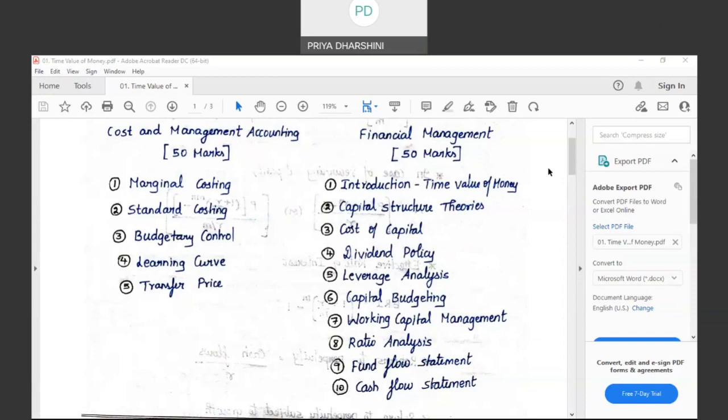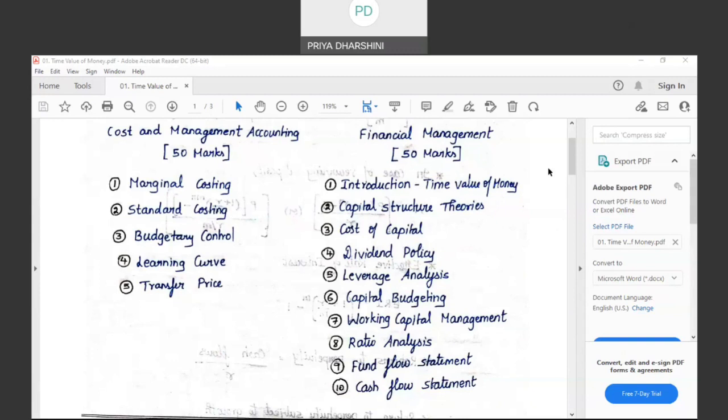Now I am coming to the concept of time value of money. If somebody has to give you money, and if they say, I will give you the money 1 month later, but the same amount, will you agree? If yes, why? If no, why? No, why? Yes, exactly. That's the concept of time value of money.